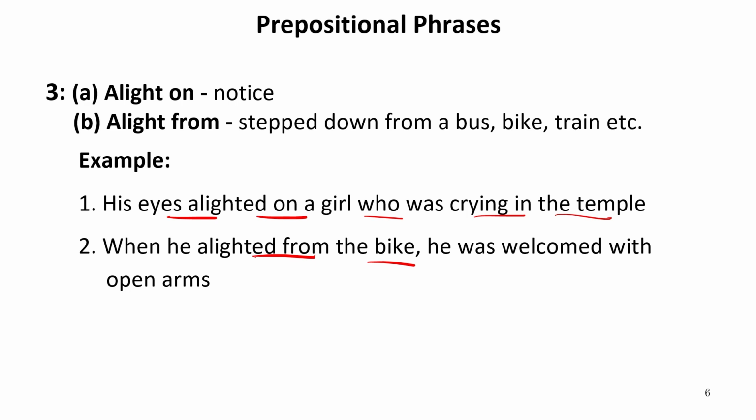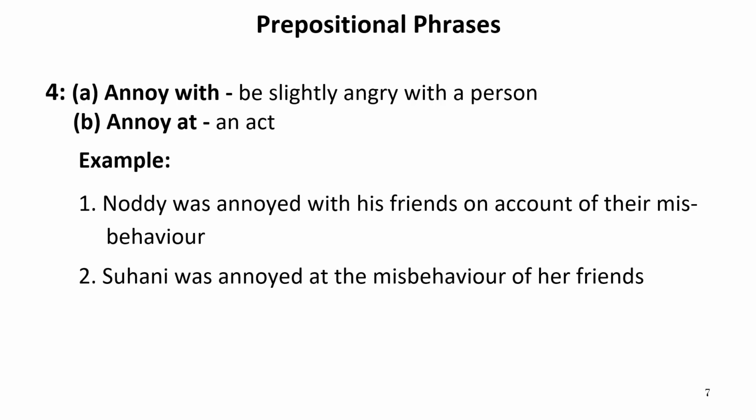Now let us move to the next one. Annoy with or annoy at. Now we know well that annoy means to get angry. When we use annoy with, it is to be slightly angry with a person. So when I use annoy with, it means I'm angry with a person. But if I say annoy at, it means we are angry with some action, or we are angry because of some action.